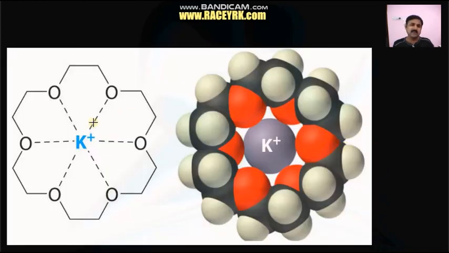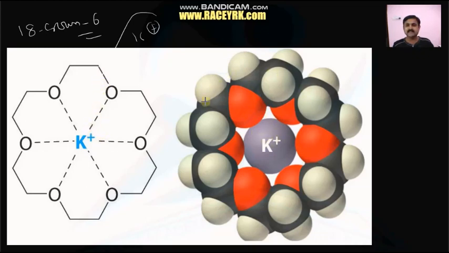Now let us see one very beautiful diagram of 18-crown-6. Inside it, a potassium alkali metal ion is shown, captured in the cavity, forming a complex.